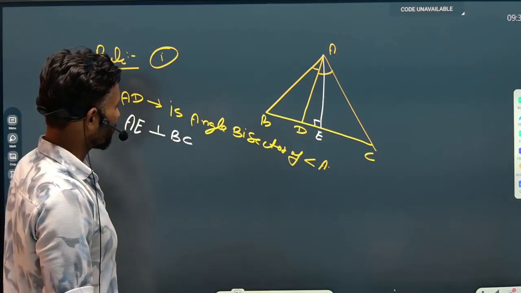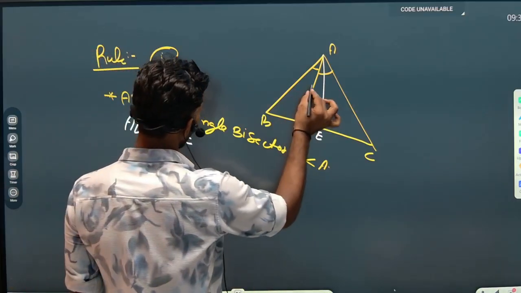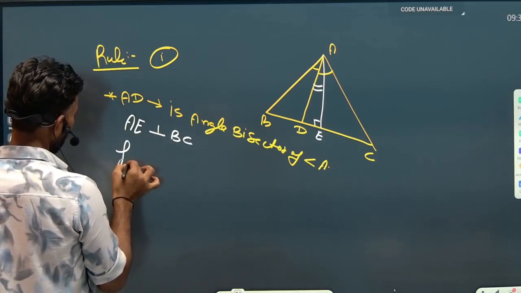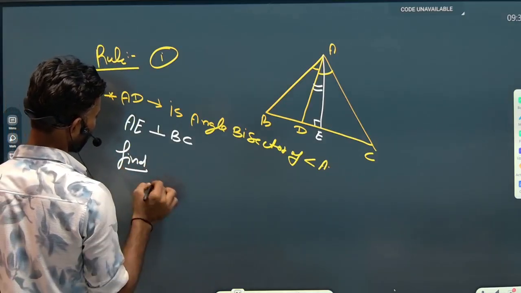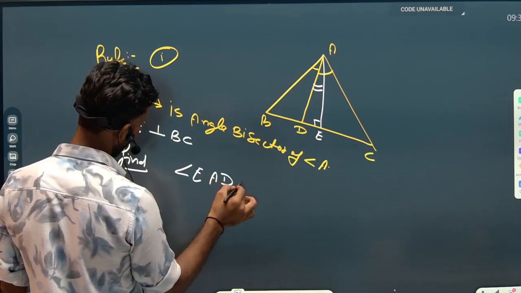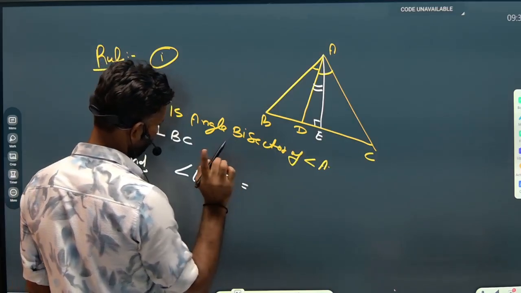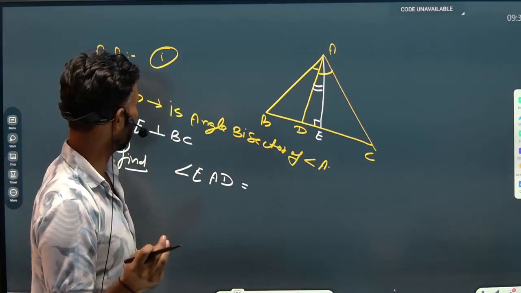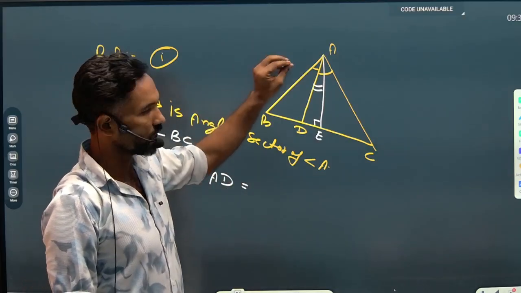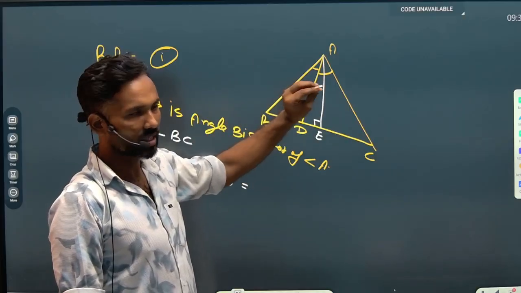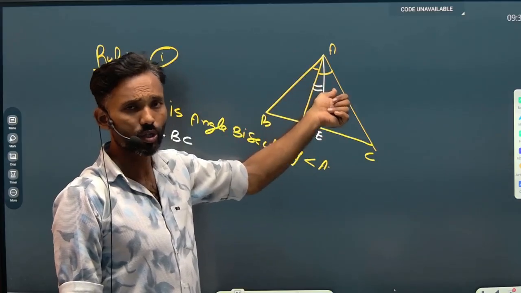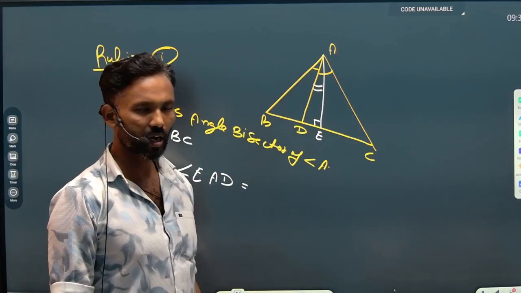Now the examiner is going to ask the angle formed between the bisector and altitude, so he is going to ask you the value of angle EAD. If you want to calculate angle EAD, firstly tell me which vertex is used to draw the angle bisector and the altitude.